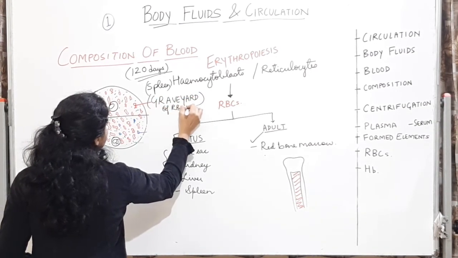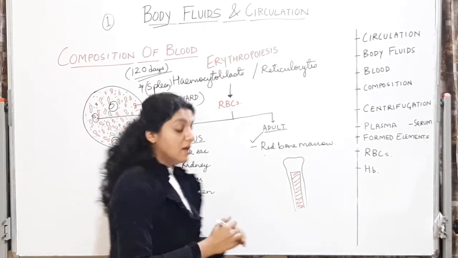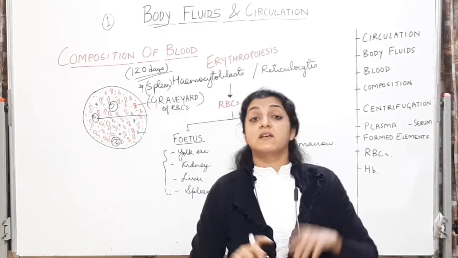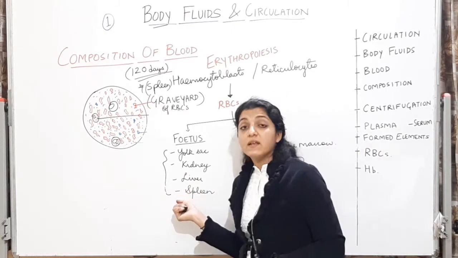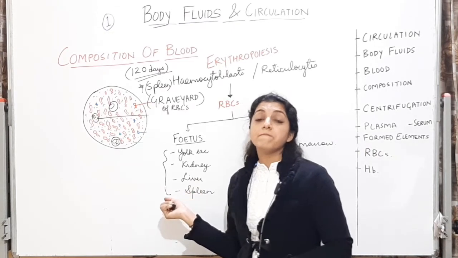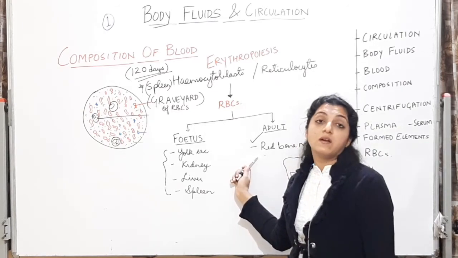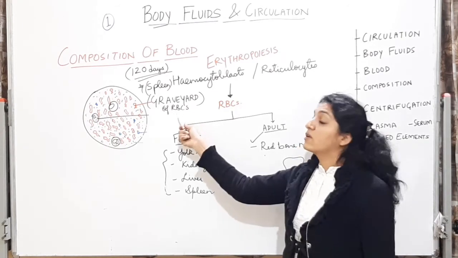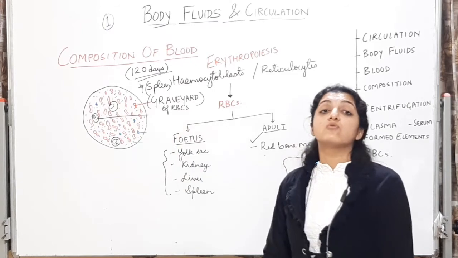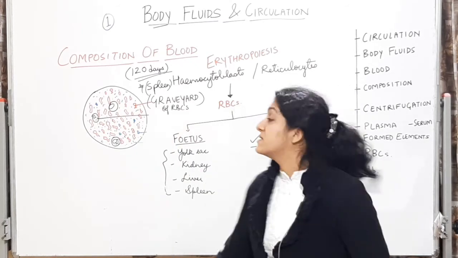Important MCQ over here. Spleen is also called the graveyard of RBCs. Fetal life में spleen में बन भी रहे थे RBC. Okay? But adult human being में बनेंगे सिर्फ red bone marrow में. Destroy होंगे, discard होंगे in the spleen.